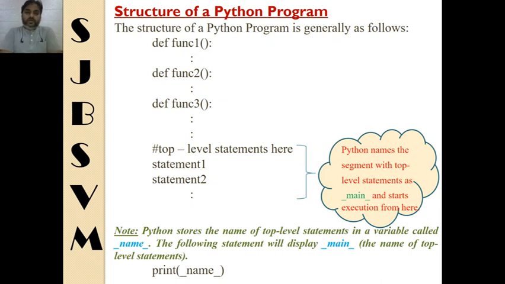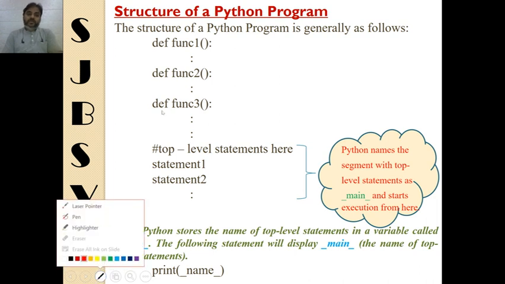Now as you know, every program has a structure. Those who have gone through other languages like C and C++ know that every C and C++ program has a structure, and the same structure should be followed while programming. Here also, the structure of a Python program looks like the one given in this slide. You can see all the function definitions occur at the very beginning of the program.